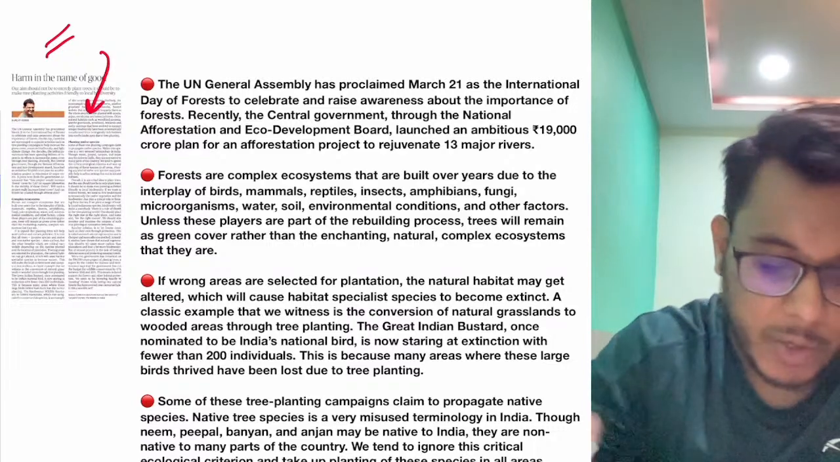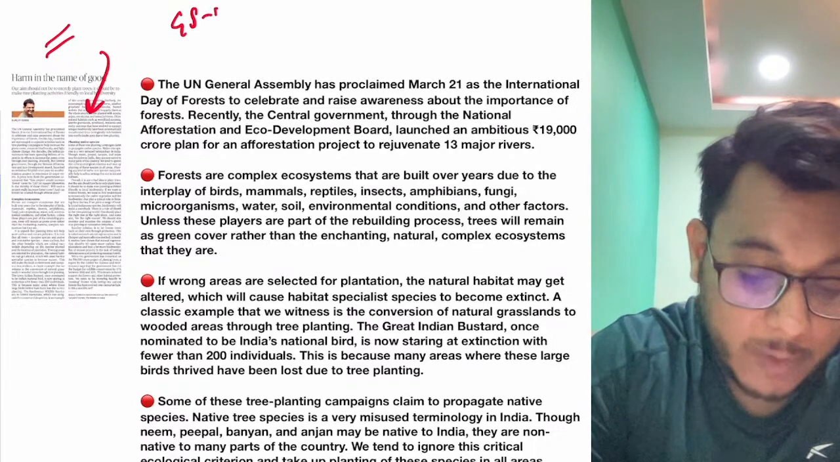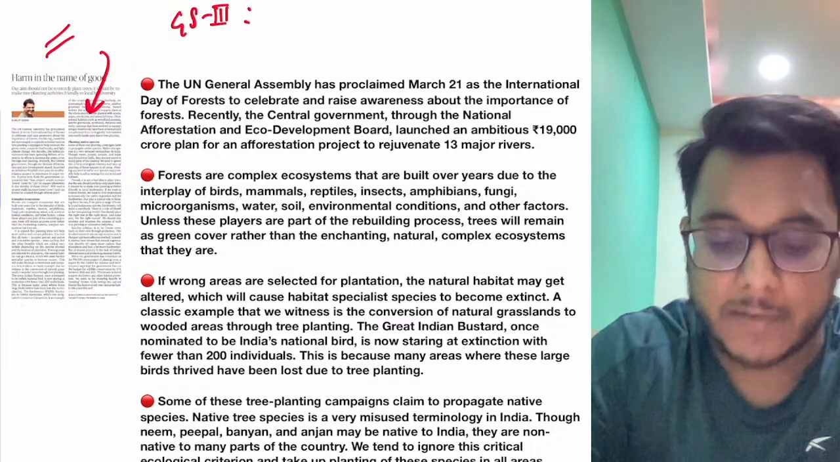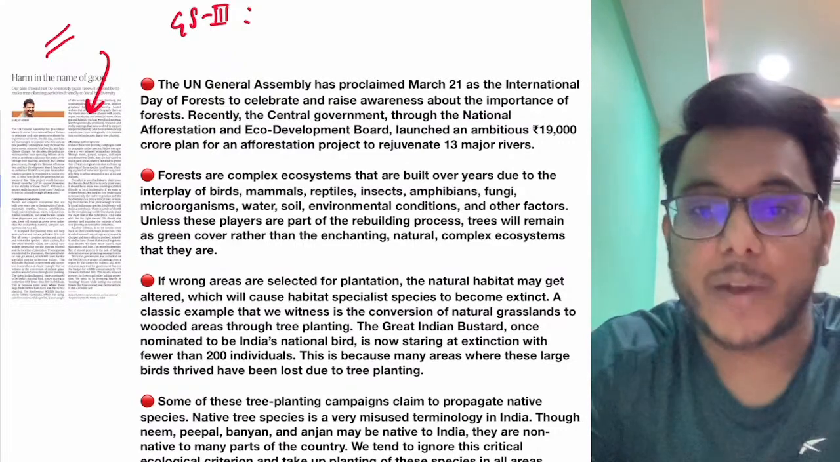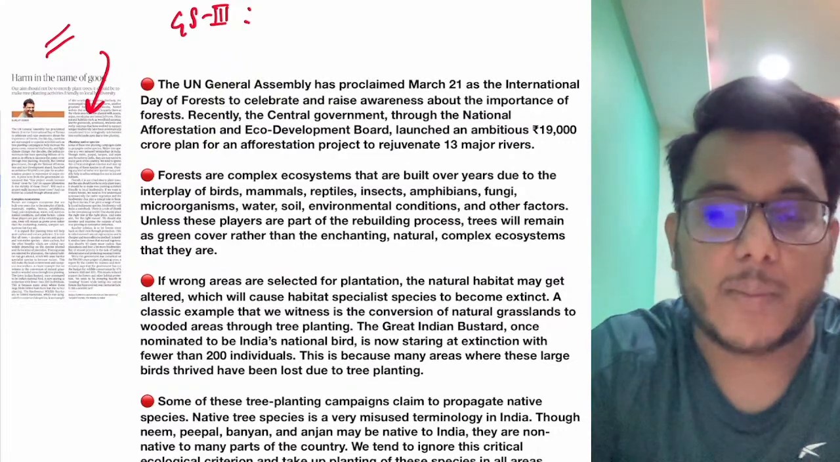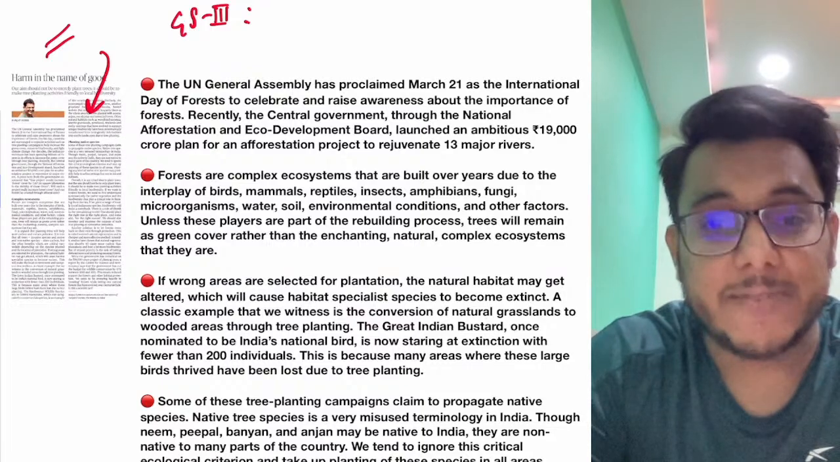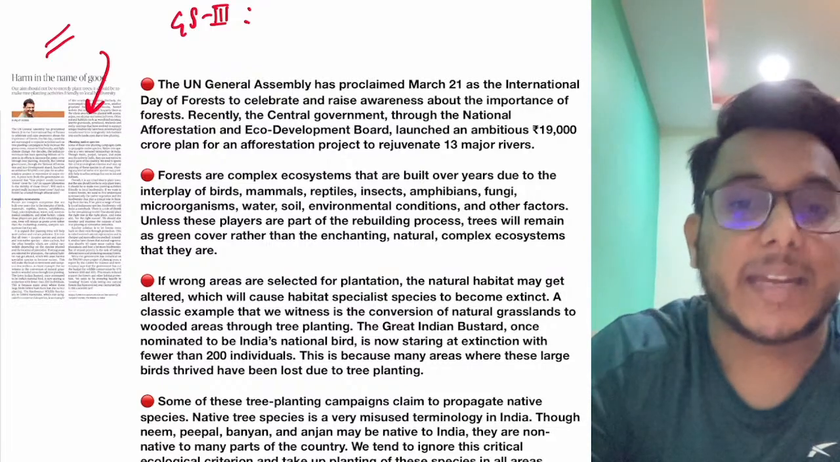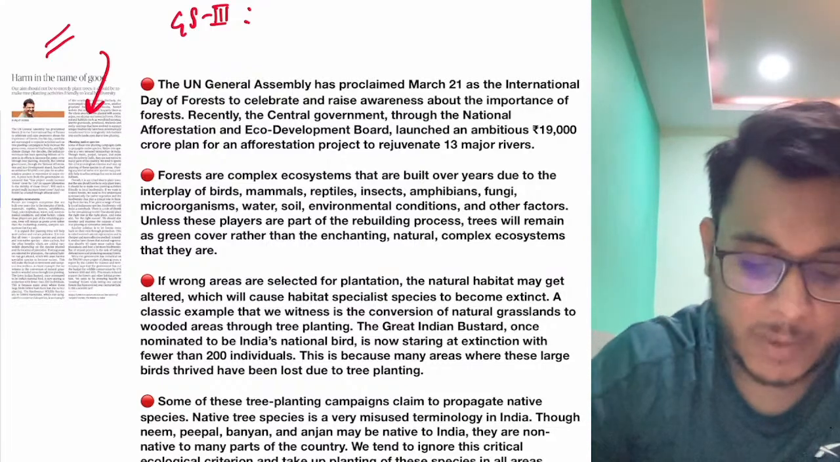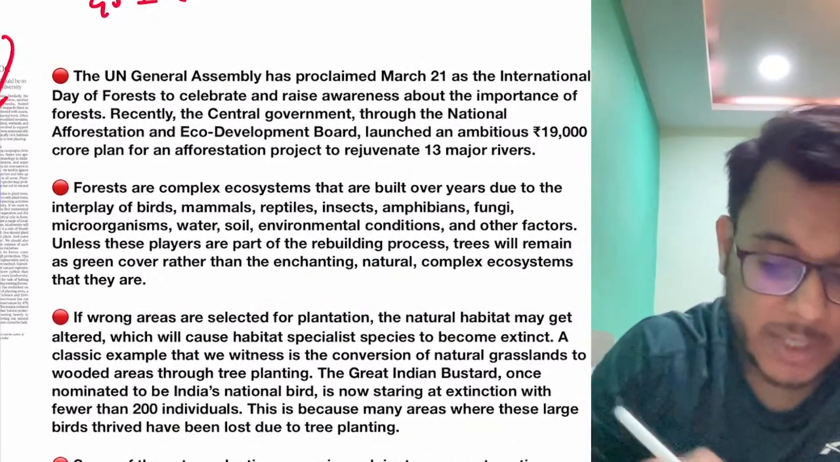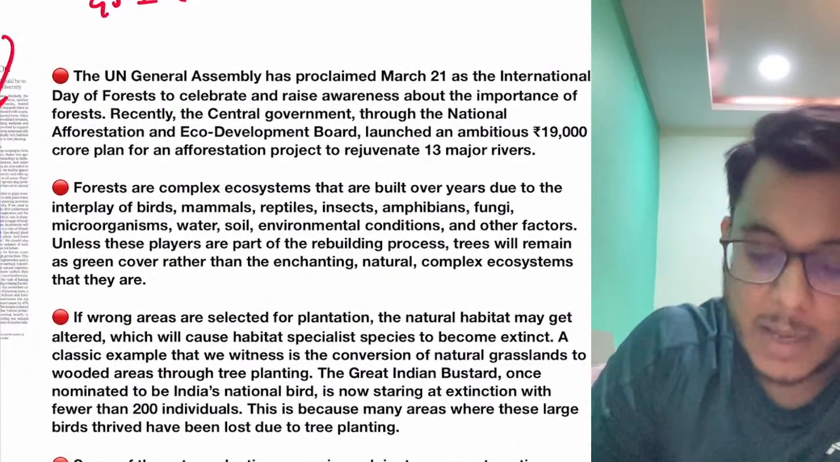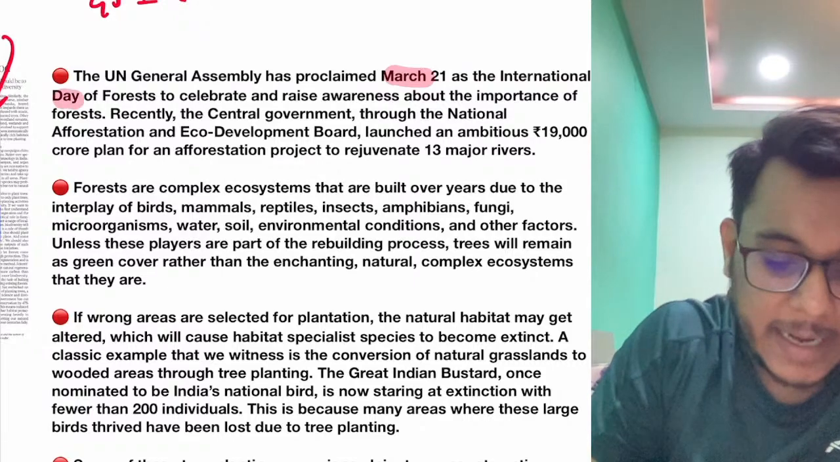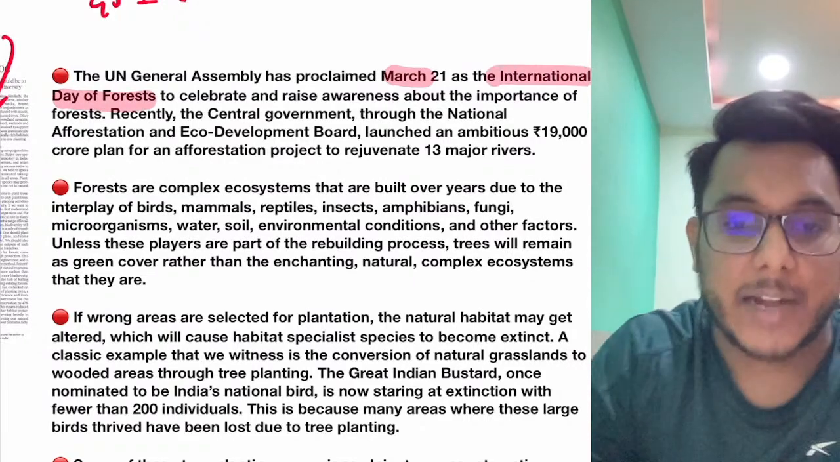Harm in the name of good. This article will be important for GS paper number 3, environmental conservation. This article is talking about how our policy with respect to tree plantation is wrong. Recently, the United Nations General Assembly has proclaimed March 21 as the International Day of Forest.